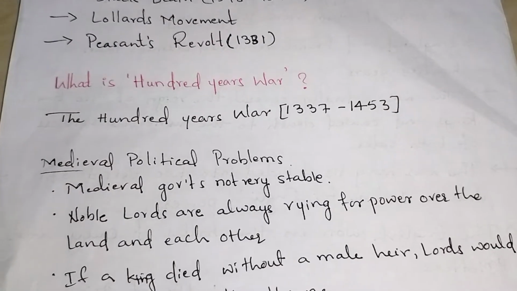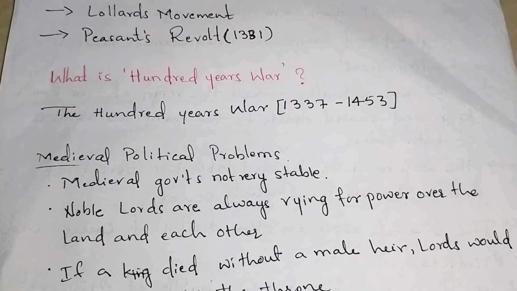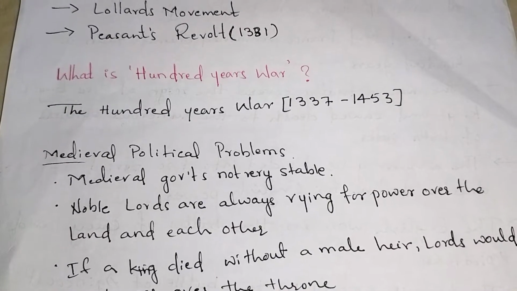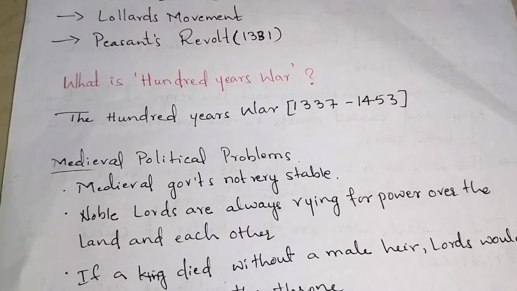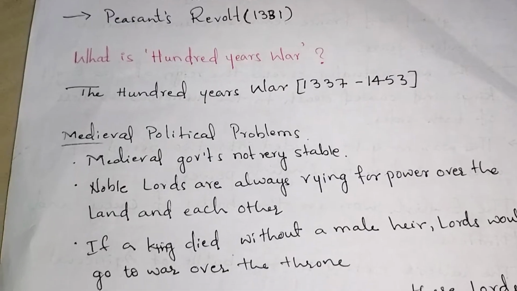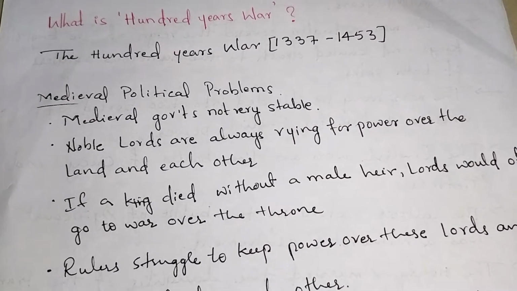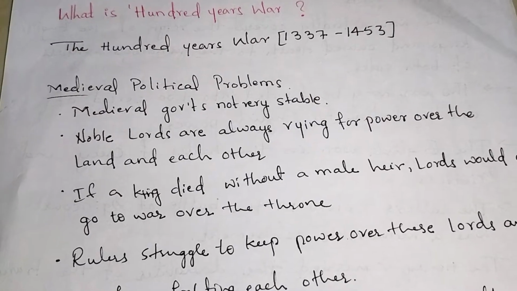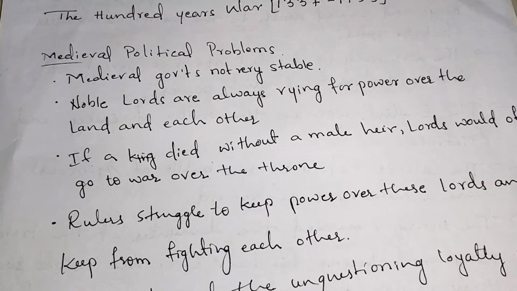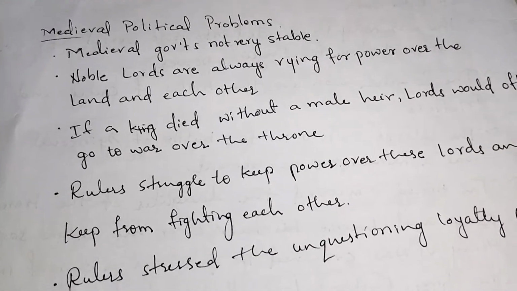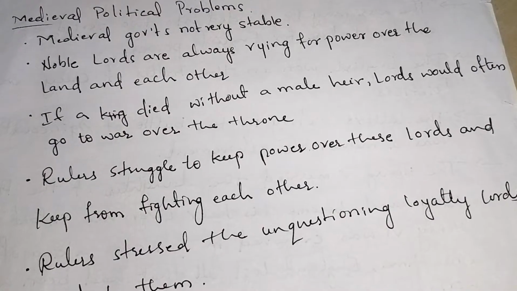So what is the Hundred Years' War? The Hundred Years' War was from 1337 to 1453. Actually, it was more than 100 years, but it is famous as the Hundred Years' War. Now, the major problems were medieval political problems: the medieval government was not stable. Noble lords were always trying for power over the land and each other. If a king died without a male heir, lords would often go to war over the throne.